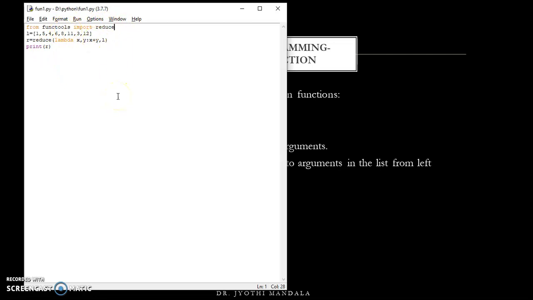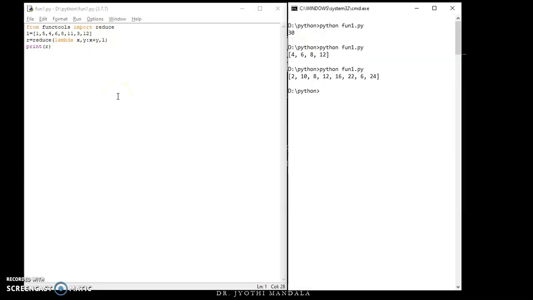Okay, let us save this program and check whether we are getting the output or not. So we are expecting the sum of all these values. Yes, we are getting the sum of all these values, right? I think you are understanding.